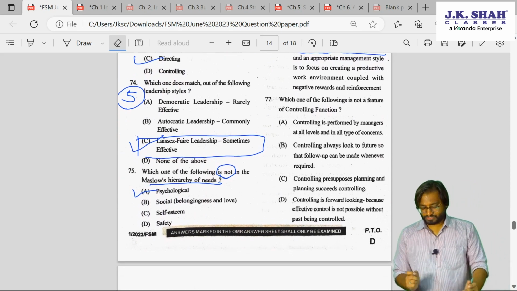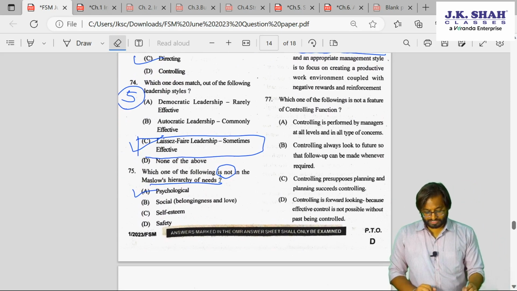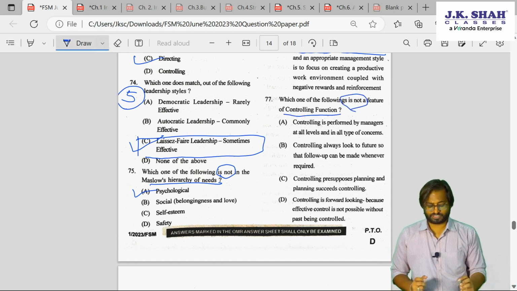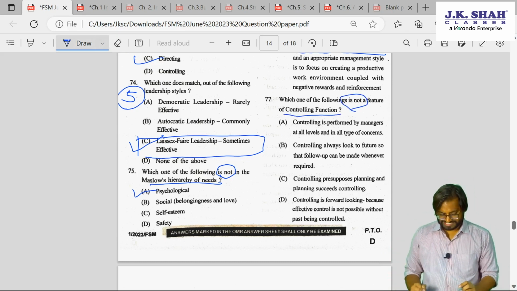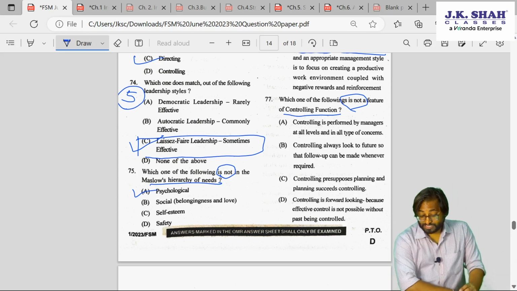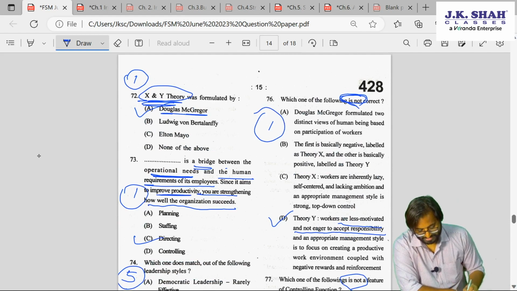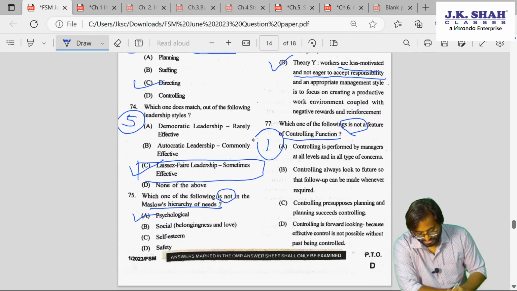77th. Which one of the following is not a feature of the controlling function? Controlling, again, by the way, this was chapter 1. I need to mark this chapter 1. Again, the controlling function is chapter 1.